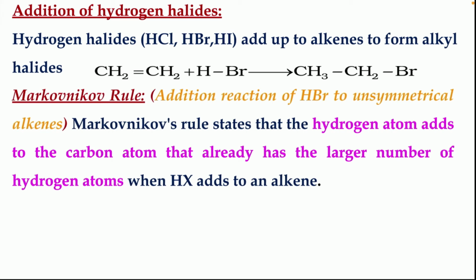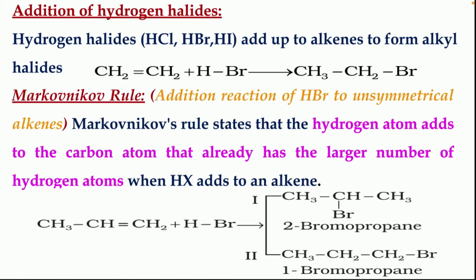Here we have to look at a rule called Markovnikov's rule. Addition reaction of HBr to unsymmetrical alkenes follows Markovnikov's rule. According to it, the hydrogen atom adds to the carbon atom that already has the larger number of hydrogen atoms when HX adds to alkenes. So this is actually meant for unsymmetrical alkenes. The first case we have seen is a symmetrical alkene. Now let's look at the unsymmetrical alkene.